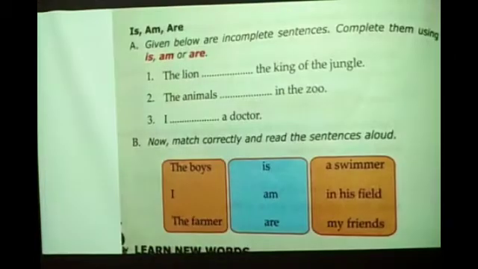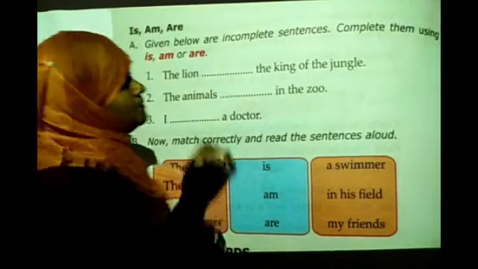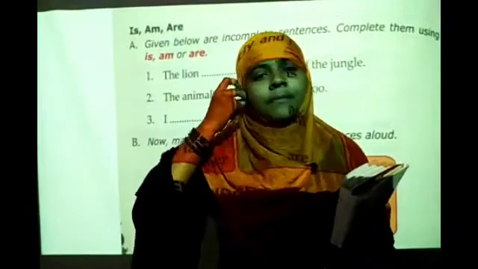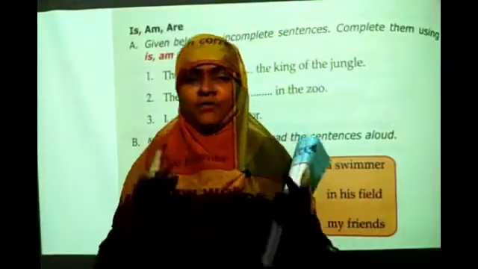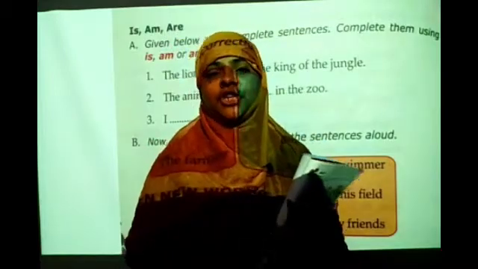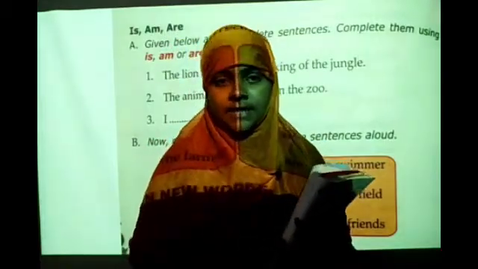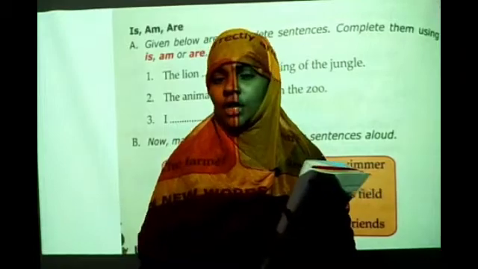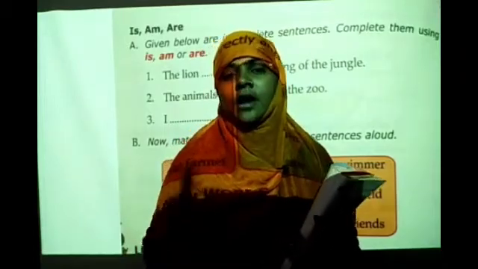Next bit. Already you know about is, am, are. I have discussed it with you so many times. For I we use am. I am. For one thing, one boy, one girl, he, she, it, we use is. You, we, they, we use are.